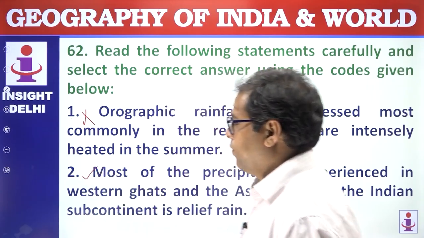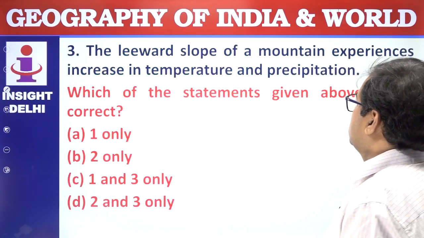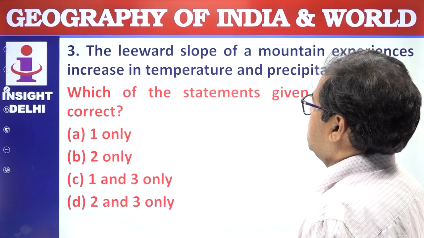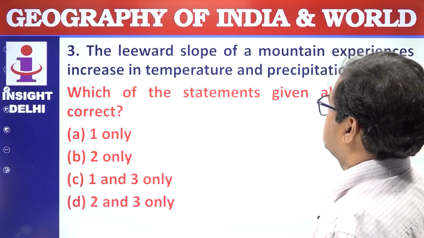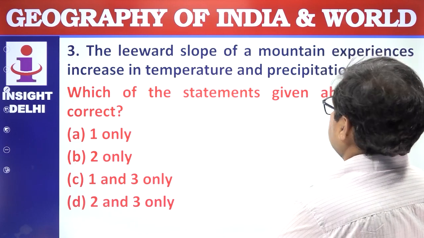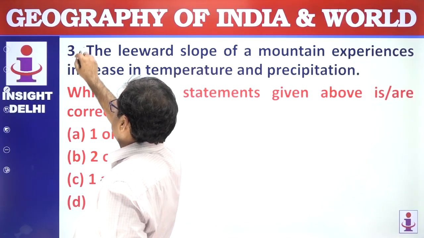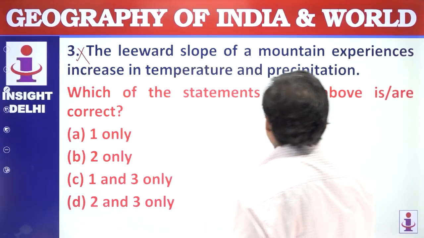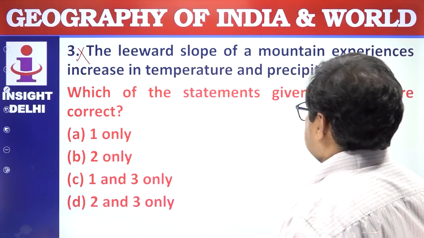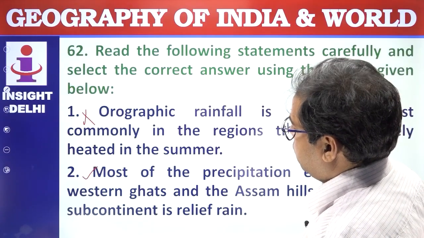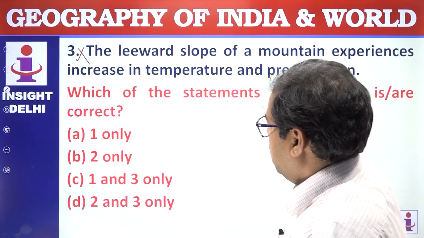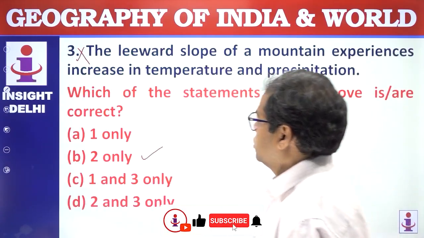Yes. Orographic. The leeward slope of the mountains experiences increase in temperature and precipitation. Leeward slope of the mountain increases temperature and precipitation. Rather, temperature decreases and the precipitation also decreases. Which of the statements are correct? Only 2 is correct. Answer is B. Next question.